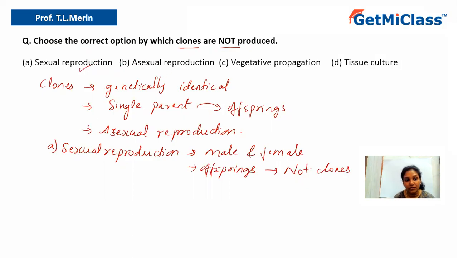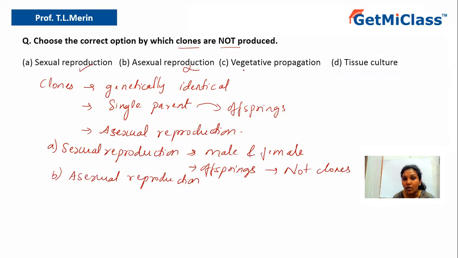Option B says asexual method or asexual reproduction. I have already told you that production of clones happens by reproduction by a single parent, and hence it is asexual reproduction. But according to the question, we have to look for the option by which clones are not produced. So option B, asexual reproduction, is also ruled out.